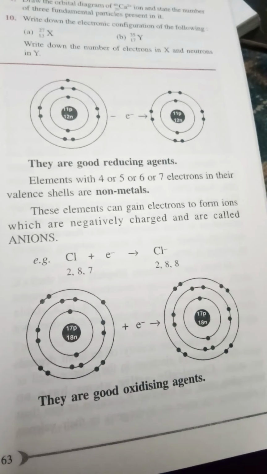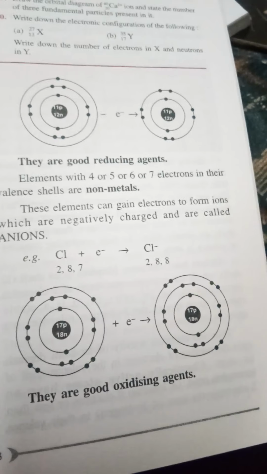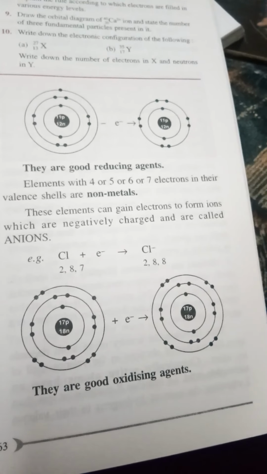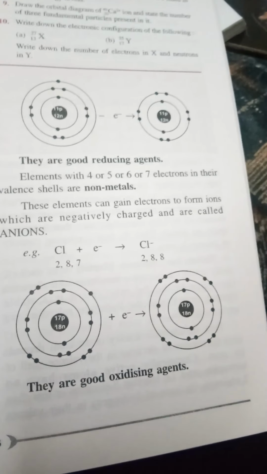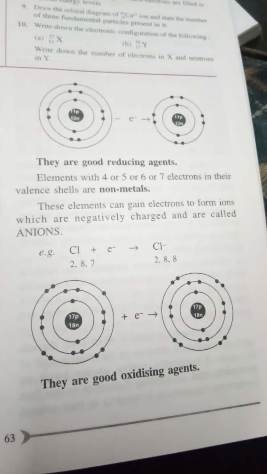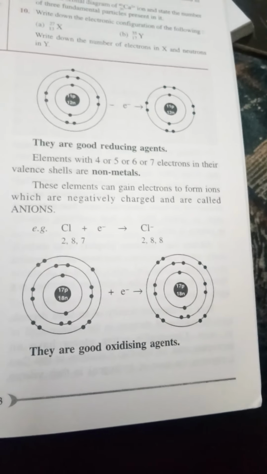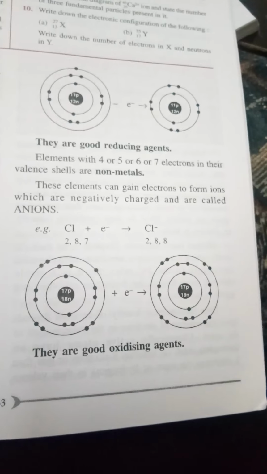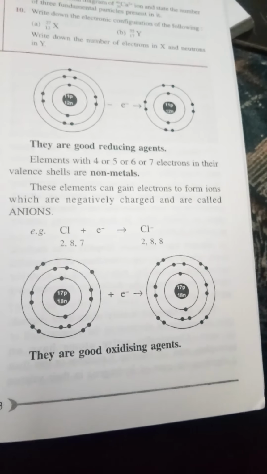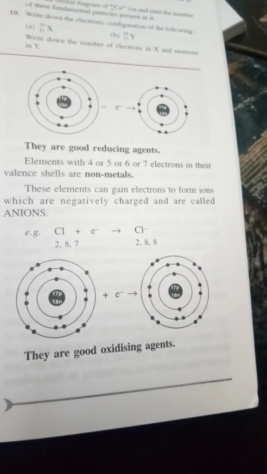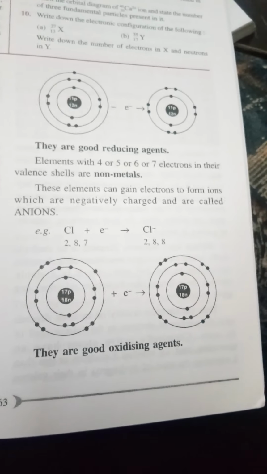And non-metals, these are the elements which have 4 or 5 or 6 or 7 electrons in their outermost shell. Now see, they have 4, 5, 6 and 7 electrons, so that means they have a tendency to gain electrons. Okay, so they have a tendency to form anions. They have given the example of chlorine. Chlorine has electronic configuration 2, 8 and 7. It gains one electron to form 2, 8 and 8, right? They have shown it with the help of electronic arrangement, also with the help of this electronic arrangement structure.